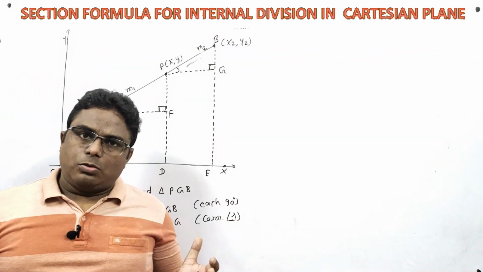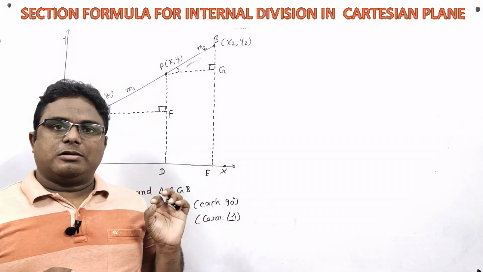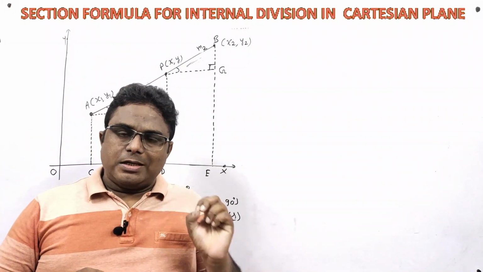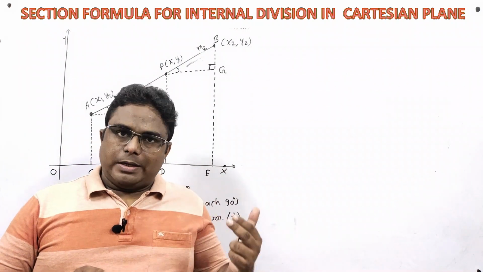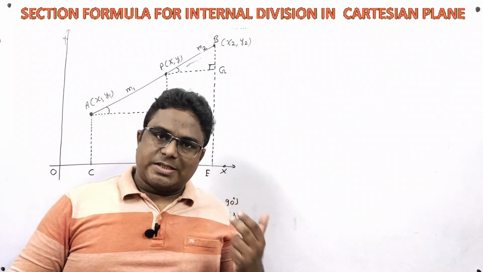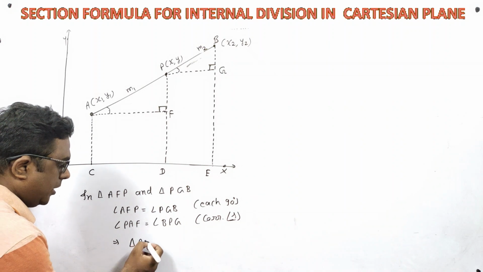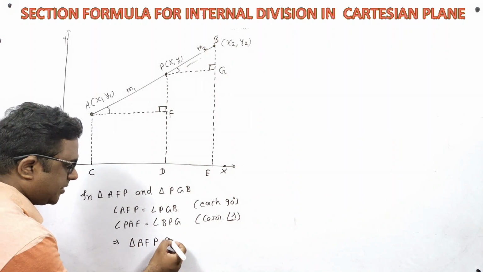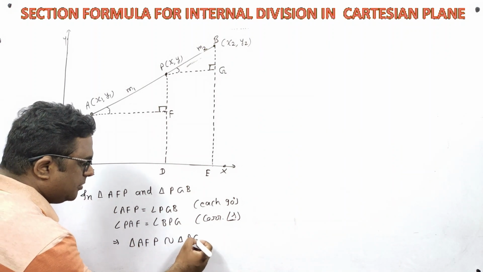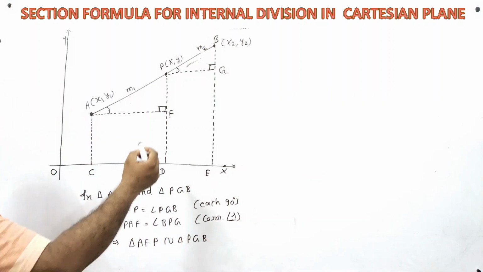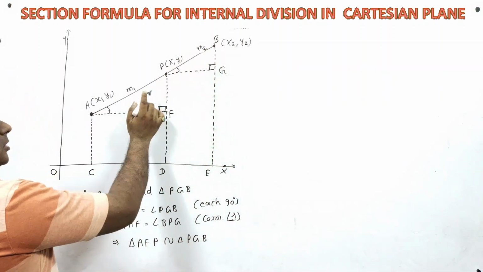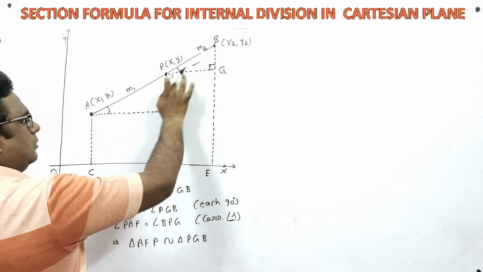Now all of us know that if in two triangles, two angles are equal, then the two triangles become similar. So this implies that triangle AFP is similar to triangle PGB. So we have proved that this triangle is similar to this triangle.